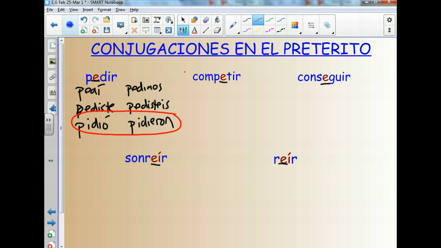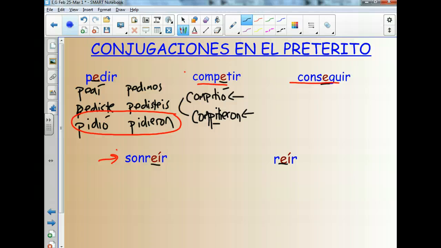So I'm not going to conjugate all these verbs all the way down. In fact, I am going to conjugate these 2, but not these ones here. You should be able to figure that out. Let's just look at them in the third person, singular and plural, where they're irregular. So competir, if this E is going to be changing to an I, it's going to be compitieron. Here's where your change is. That's the third person plural. I should probably put the third person singular as well. Compitió. Keep in mind, these are not in order of conjugations. I'm just giving you the él/ella/usted here, and then the ellos/ellas/ustedes here.